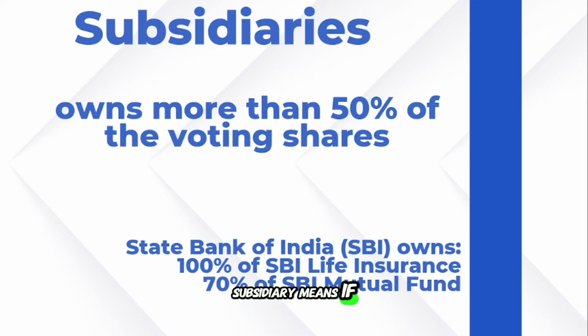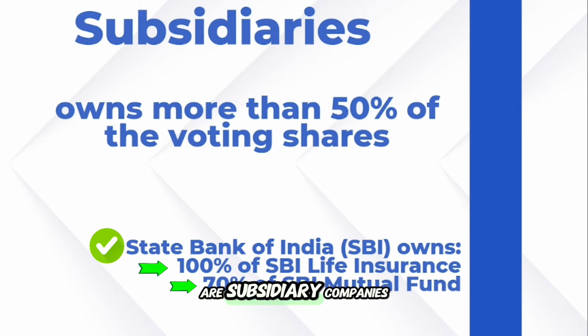Subsidiary means if a bank has more than 50% of voting shares in another company, that company will be called a subsidiary. In other companies you can invest 1%, 2%, 3% voting rights. But once you have more than 50% voting in another company, that company will be called a subsidiary company for a bank. Example, SBI owns 100% voting shares in SBI Life Insurance, 70% of SBI Mutual Fund. So for SBI, SBI Life and SBI Mutual Funds are subsidiary companies.